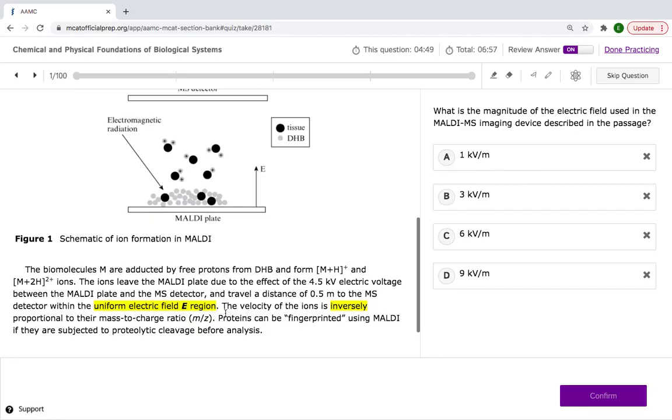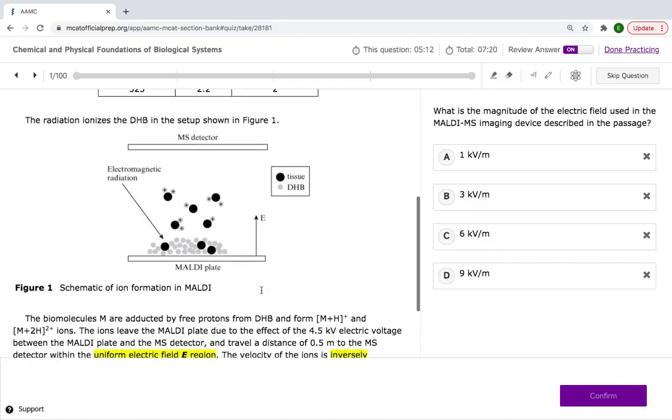So mass to charge, so velocity of the ions: the bigger the mass, the slower the velocity, and the smaller the mass, the faster the velocity. Proteins can be fingerprinted using MALDI if they are subjected to proteolytic cleavage before analysis. Makes sense. Proteins get cleaved.